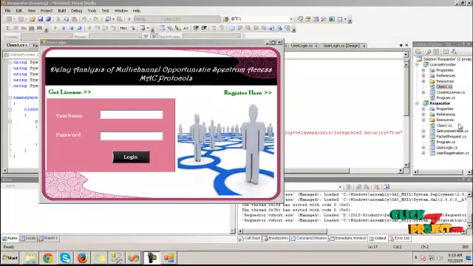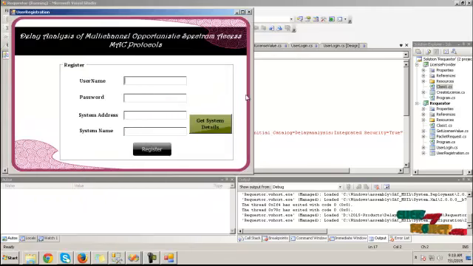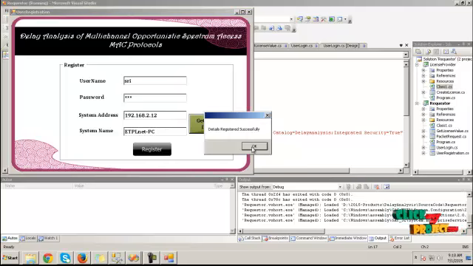Let's see the demo for the process. Initially run the requester process. If the user is a new user, click on the register here button and provide the username, password and get system details. Click on this button and click on the register button. The details will be registered successfully.